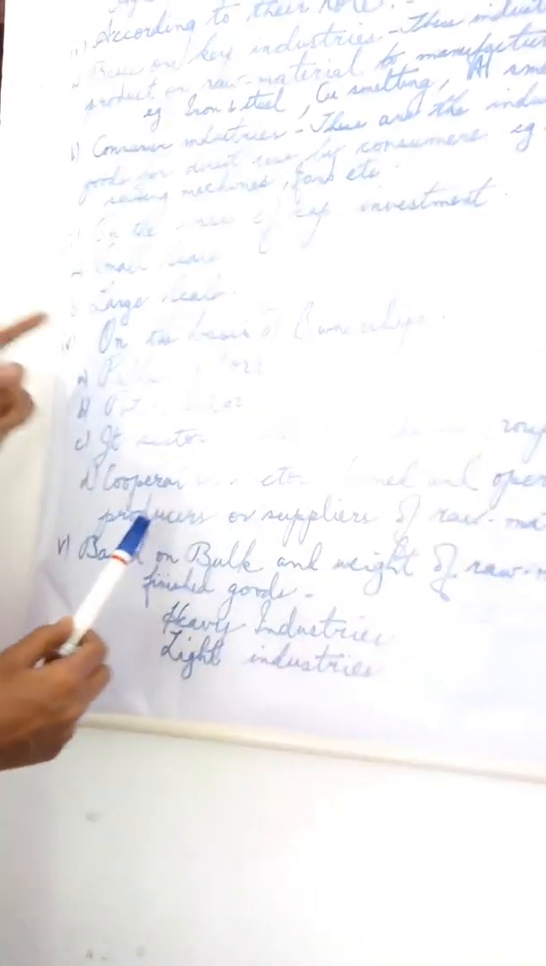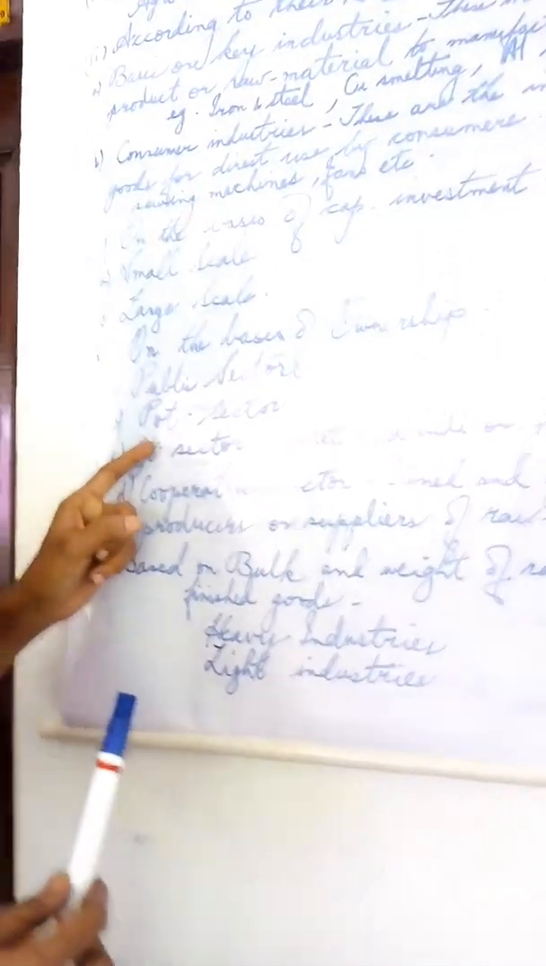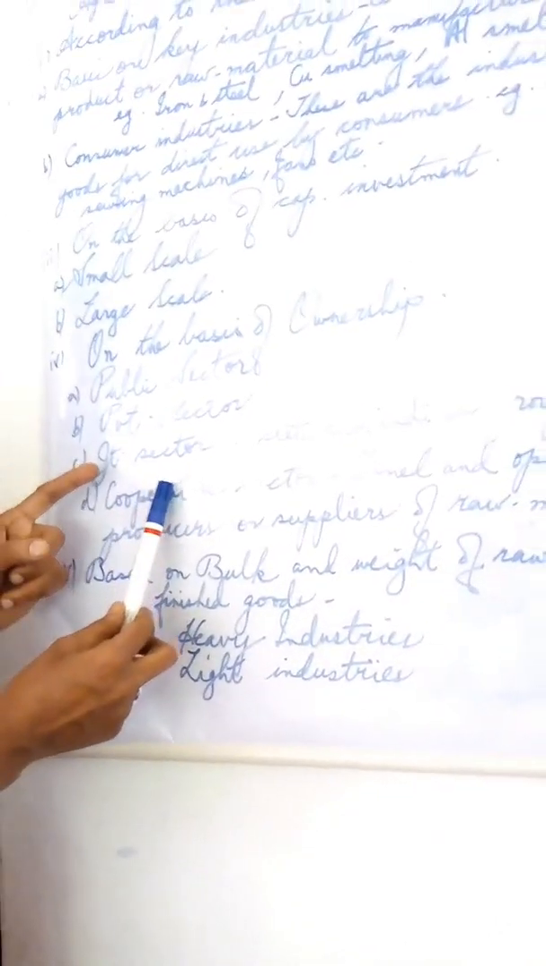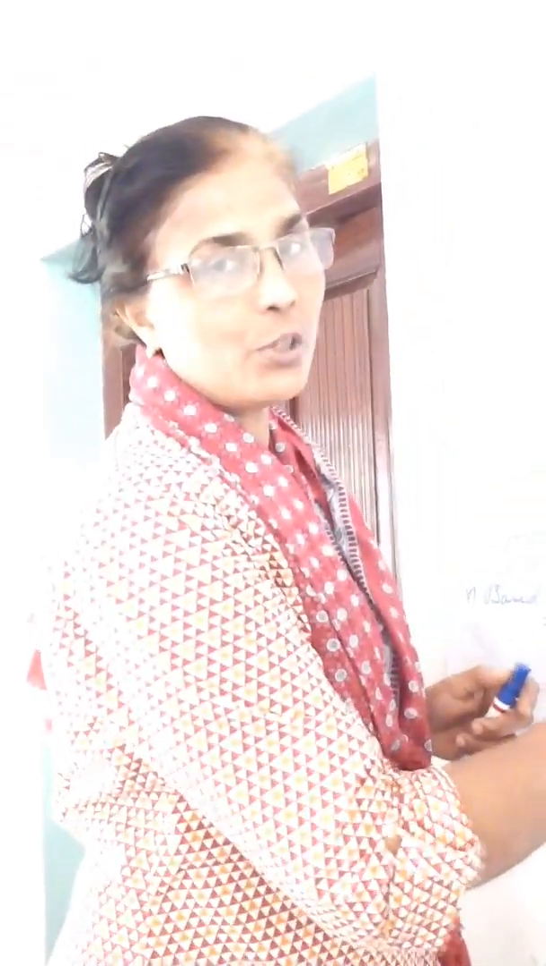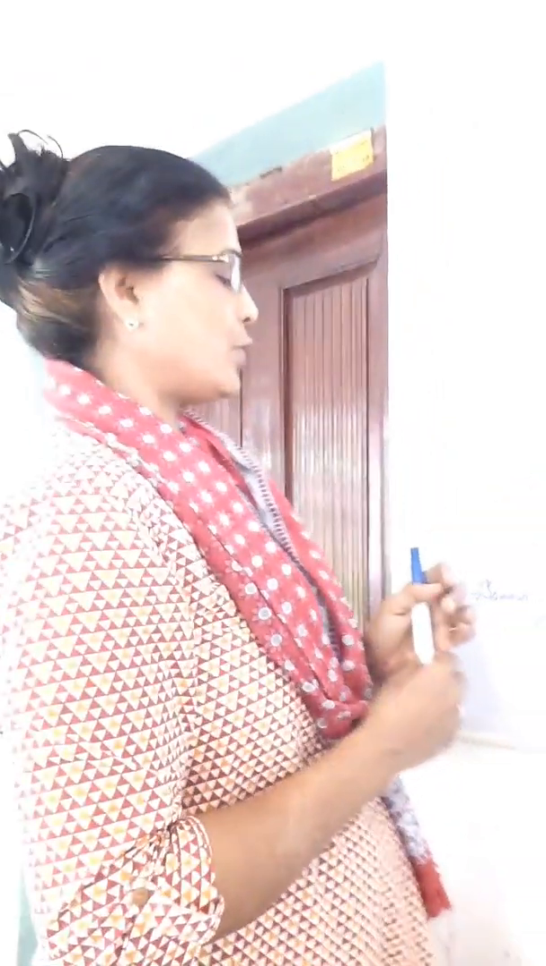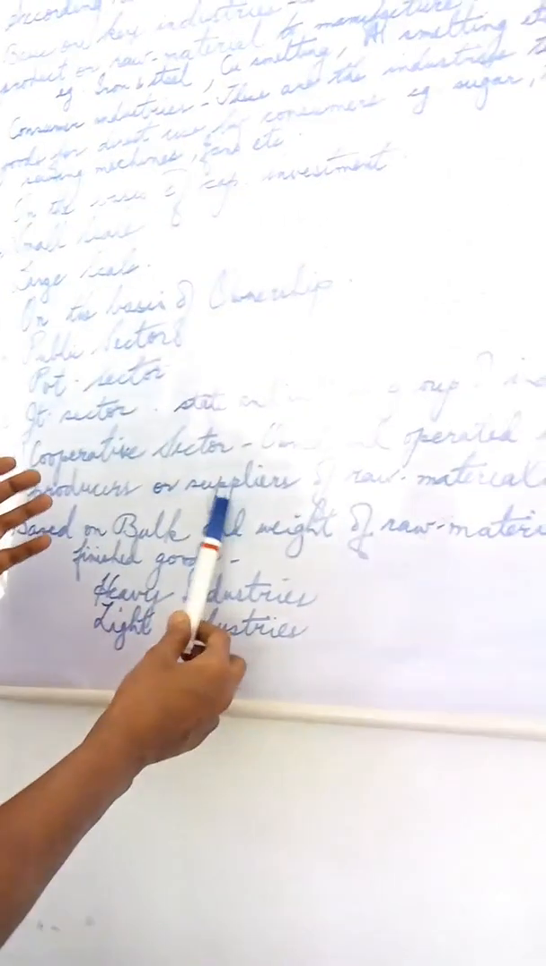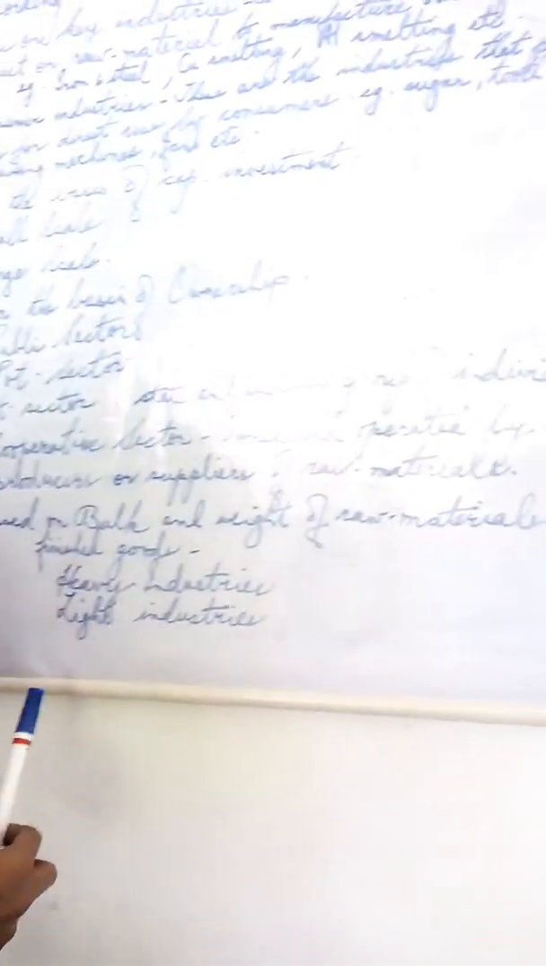Okay, then the next classification is on the basis of ownership. You know very well about public sector industries and private industries. Then we have joint sector. Joint sector means what? This particular industry is owned by the state and an individual or a group of individuals. Then we have what is known as the cooperative sector. It is owned by cooperatives, by the producers or suppliers of raw materials.